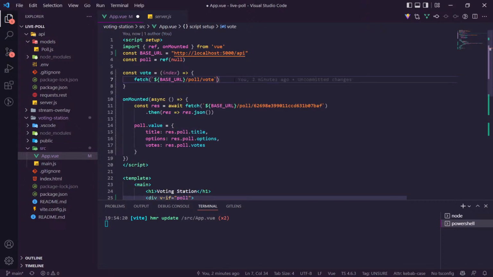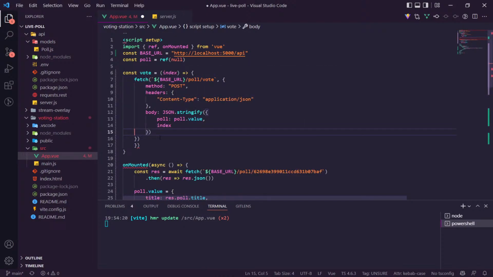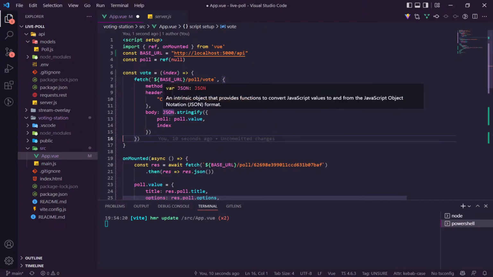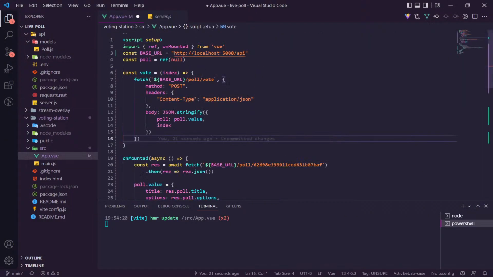So we're going to make a request here. We need to pass through the vote, and then we need to say method post. All right, so what do we need to send to this? To vote on a poll, we need the ID of the poll and the option. Once again, we're just going to hard code the poll number for now. We'll fix that in a bit.